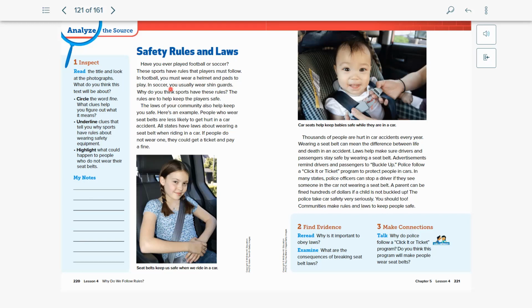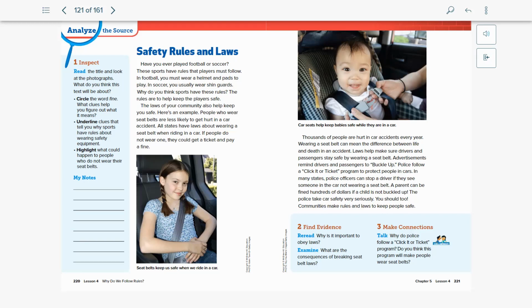And so let's go ahead and begin with safety rules and laws. Have you ever played football or soccer? These sports have rules that players must follow. In football, you must wear a helmet and pads to play. In soccer, you usually wear shin guards. Why do you think sports have these rules? The rules are to help keep the players safe.